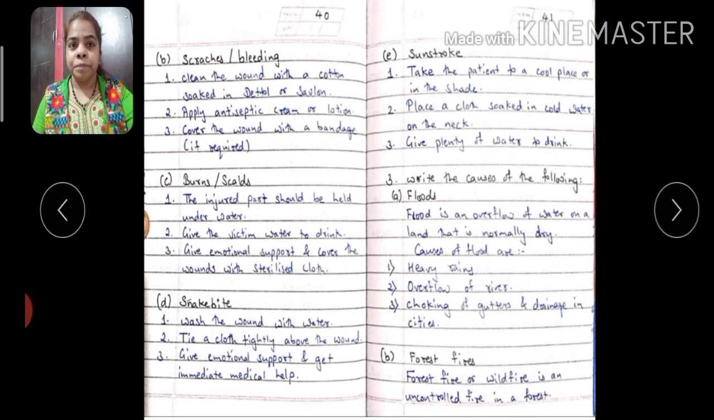Snake bite. Wash the wound with water. Tie a cloth tightly above the wound. Suppose the snake has bitten here, so you tie somewhere here so the poison doesn't go up. Give emotional support and get immediate help. Yes, immediately you get some doctor's help. Take the victim, take the person to the doctor.